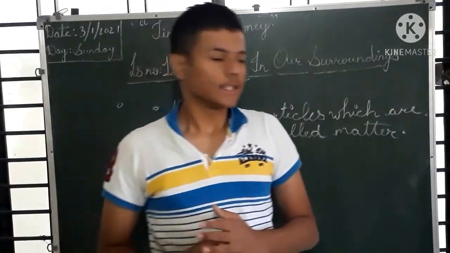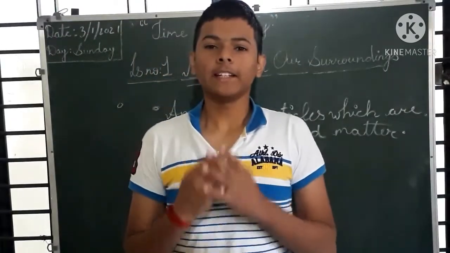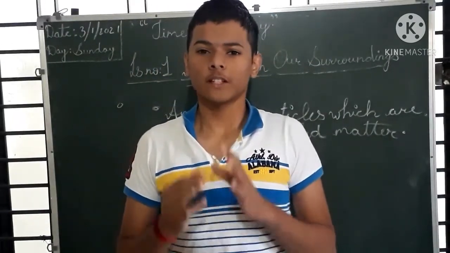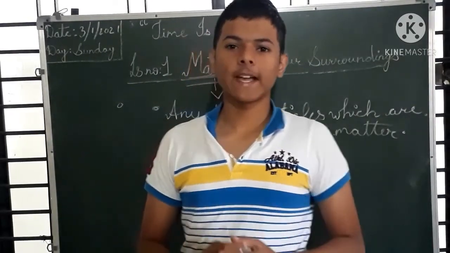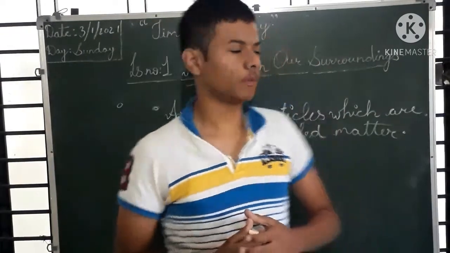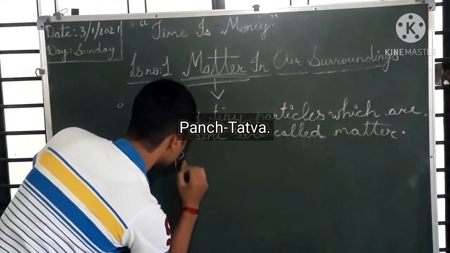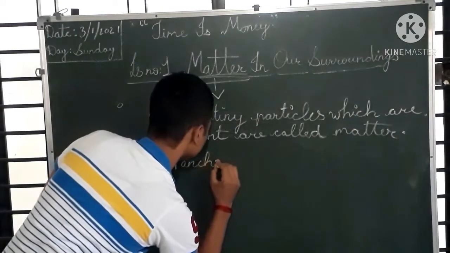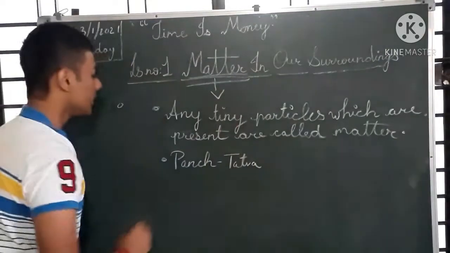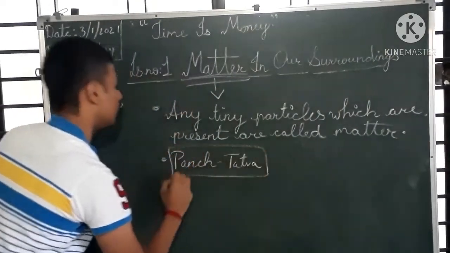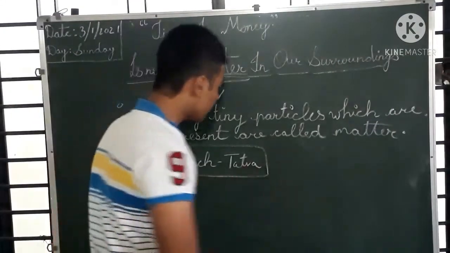Okay. And now, secondly, some Indian philosophers classified matter into five basic elements, and these basic elements are known as Pancha Tattva. So what are these Pancha Tattva? These Pancha Tattva are made up of five basic elements.